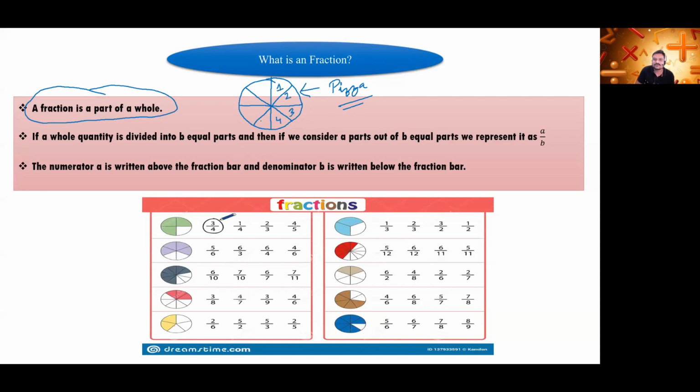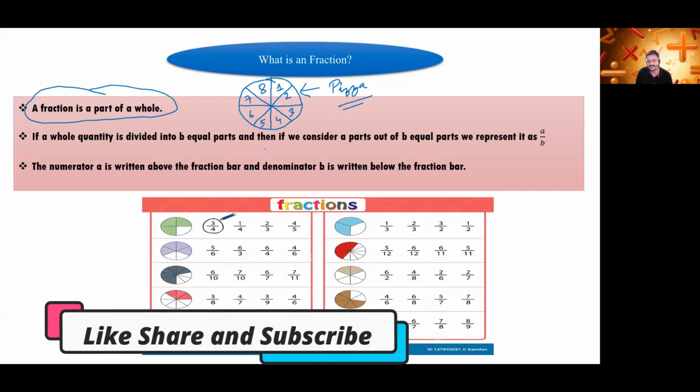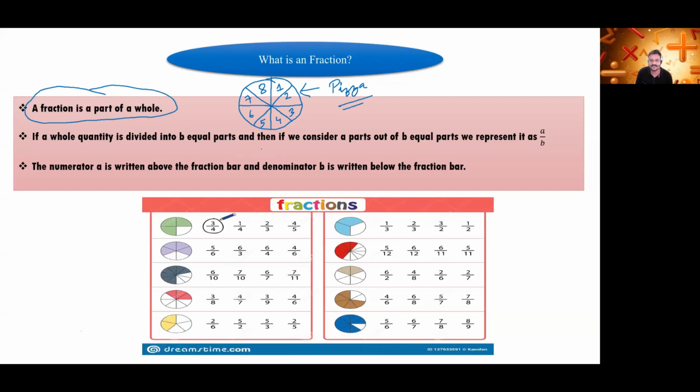1, 2, 3, 4, 5, 6, 7, and 8 parts are there in this pizza. 8 slices are there of this pizza. So if I shade any 2 slices, I'm shading these 2 slices. What fraction will represent this shaded portion then? Denominator will be the total number of slices, or total number of pieces, and in the numerator it will be the slices which are shaded.